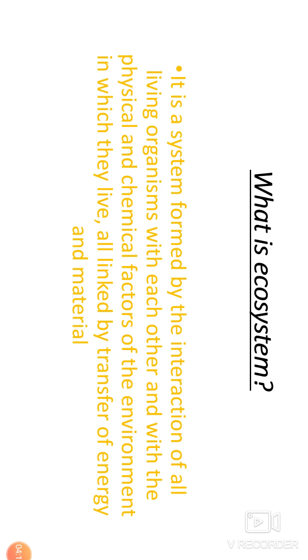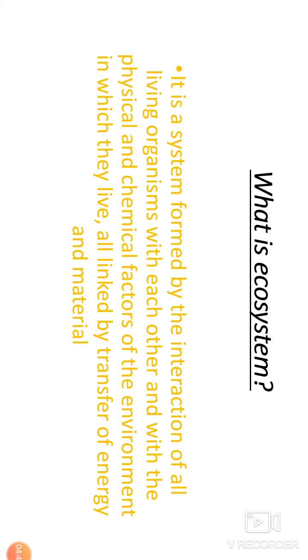And now see what is ecosystem. Here is one question in our book, that what is ecosystem. So see, it is a system formed by the interaction of all living organisms with each other and with the physical and chemical factors of the environment.